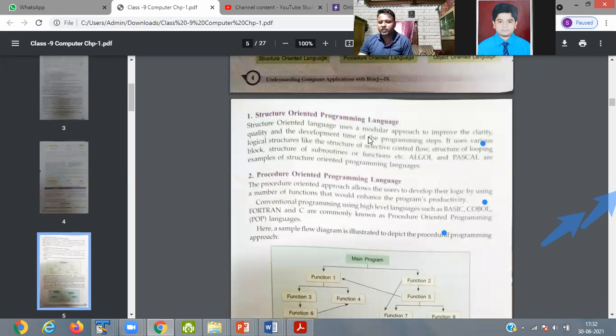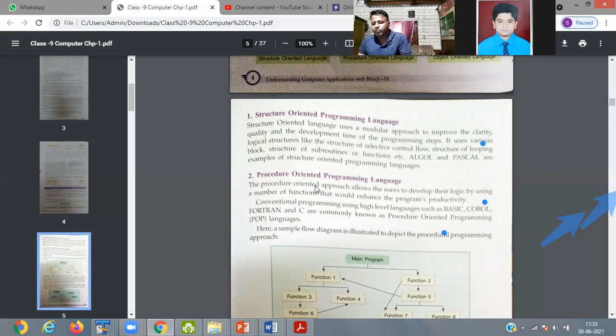Structure oriented language uses a modular approach to improve the clarity, quality and development time of the program steps. It uses various logical structures like sequence and selective control flow, looping block structure, and subroutine or function. ALGOL and Pascal are examples of the structure oriented programming language.